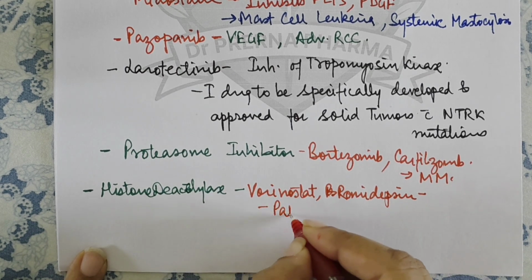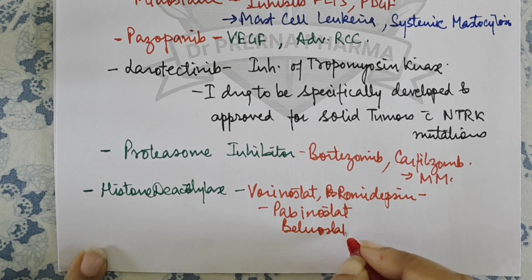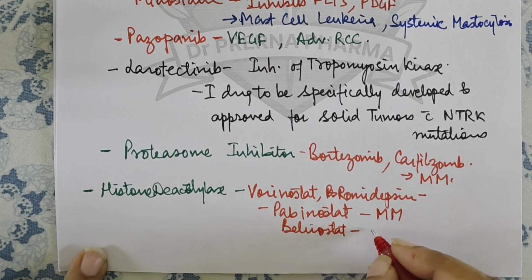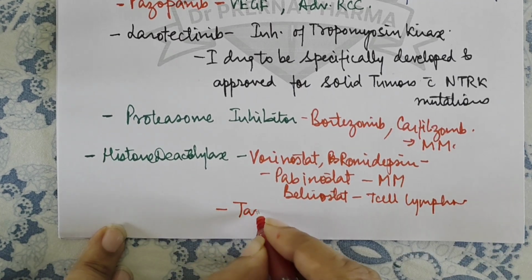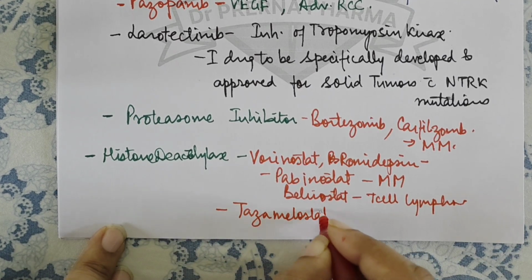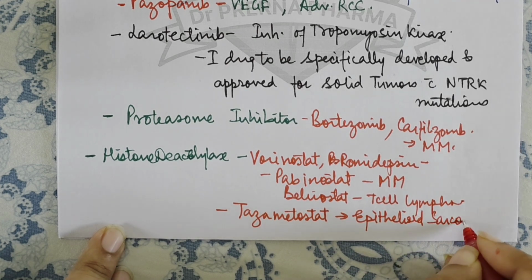Another drugs that we study in this category are panobinostat and belinostat. Now this is approved for multiple myeloma. This is approved for T-cell lymphoma. Right? Then we have a drug which is tazemetostat, and this is approved for epithelioid sarcoma.